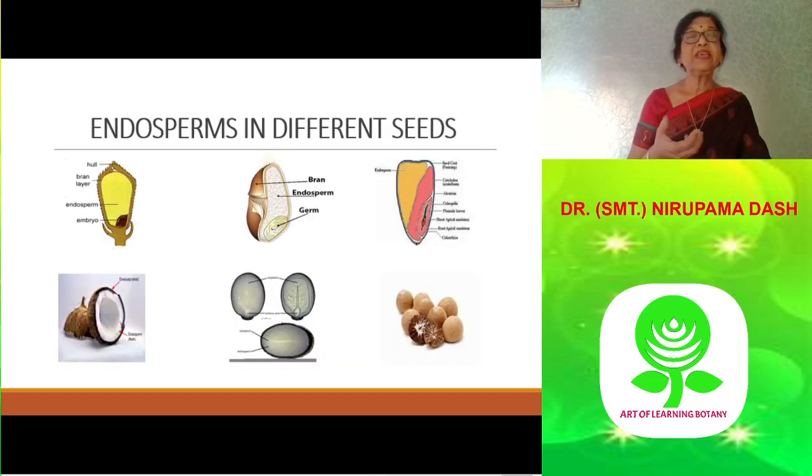Seeds in which endosperm is present are called endospermic or albuminous seeds. You can see in this picture different types of endosperms. In coconut, the edible part is actually the endosperm, and in betel nut it is very hard and stony.